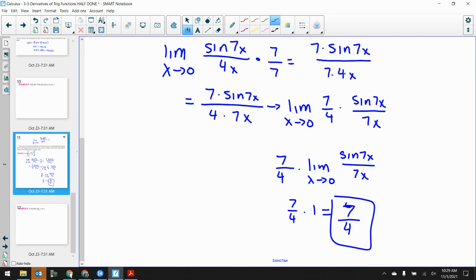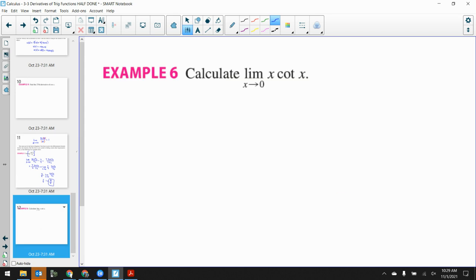Questions about that? Let's use that one more time. Calculate the limit as x goes to 0 of x cotangent of x. Now, this is not so plain to see that I should be using that rule, that limit as theta goes to 0. The only way I see it here is I'm trying to calculate a limit and not a derivative. That's a signal that maybe I have to use that rule that we just learned.